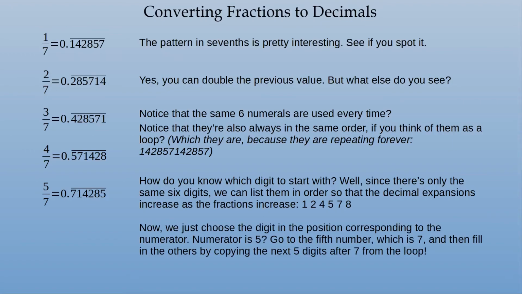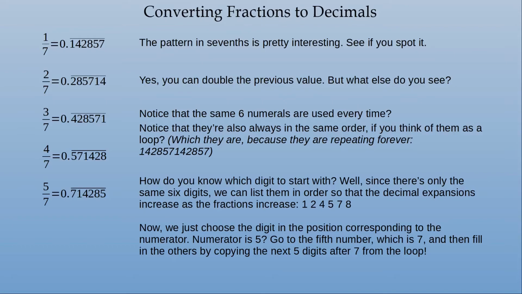Now we just choose the digit in the position corresponding to the numerator. If the numerator is 5, we go to the 5th number. So 1, 2, 4, 5, 7. It's 7. And then we fill in the numbers by copying the next 5 digits after 7 from the loop. So if we start at 7, we get 7, 1, 4, 2, 8, 5.